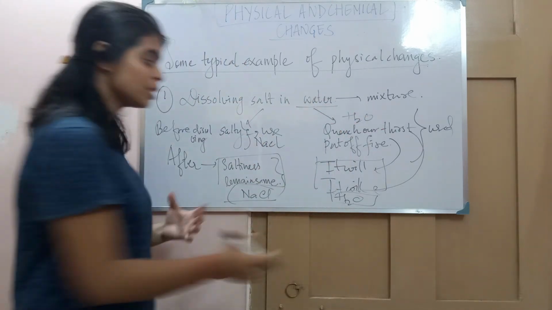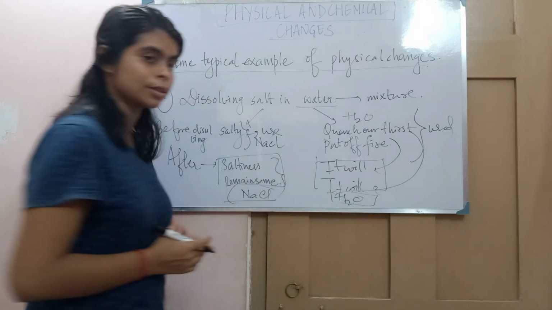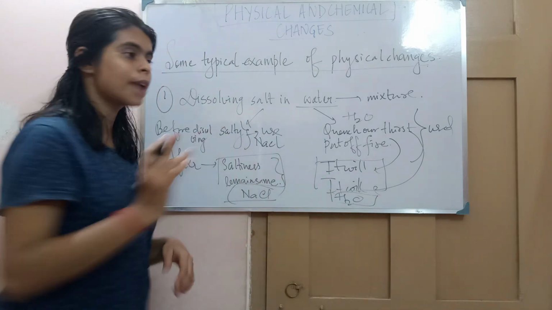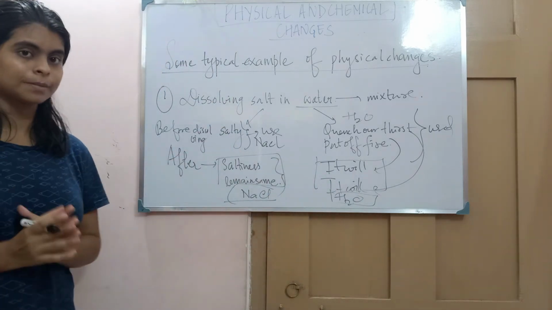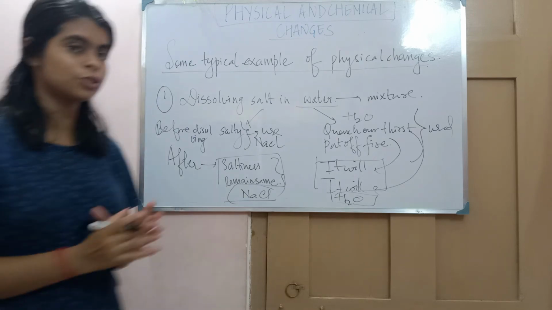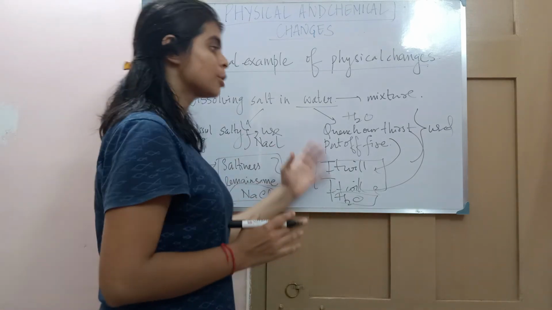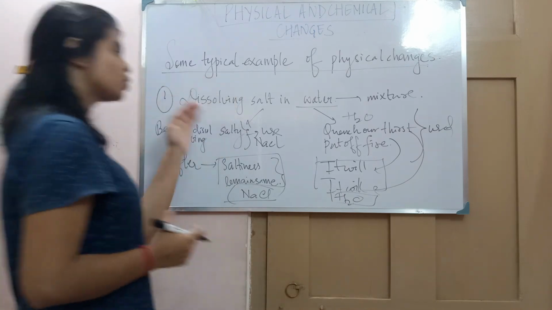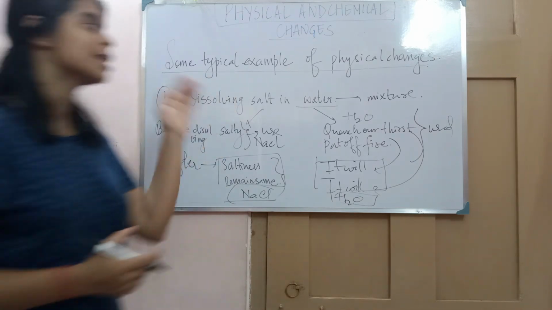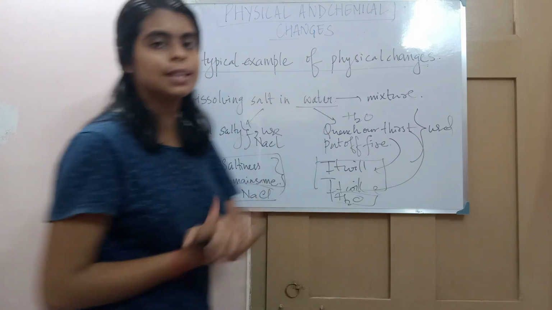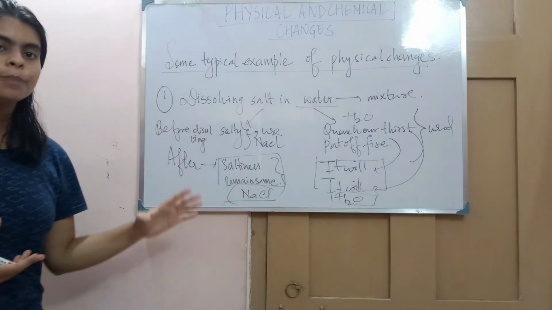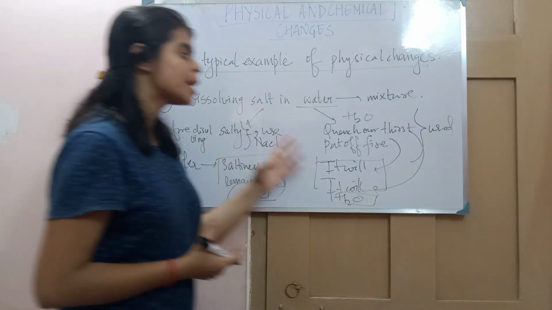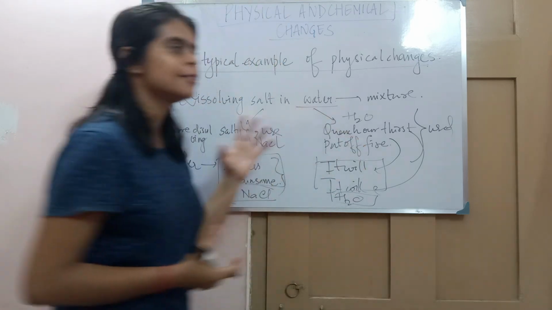In chemical change, the formula would have changed. The formula of the salt would have changed, but it hasn't changed, and even the property based on uses hasn't changed. So we can say that dissolving a salt in water is actually a physical change, because the chemical property and the property based on uses remain the same.